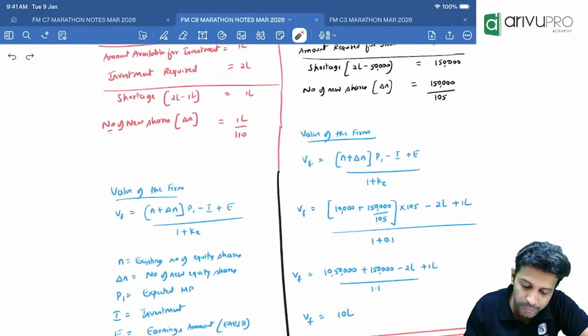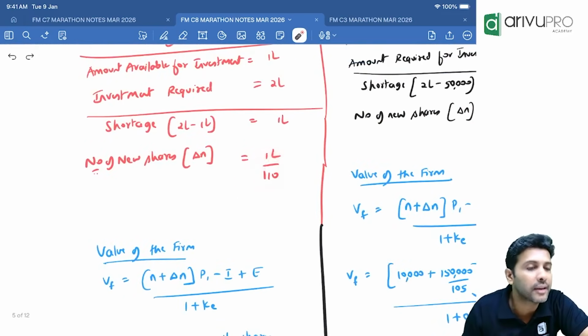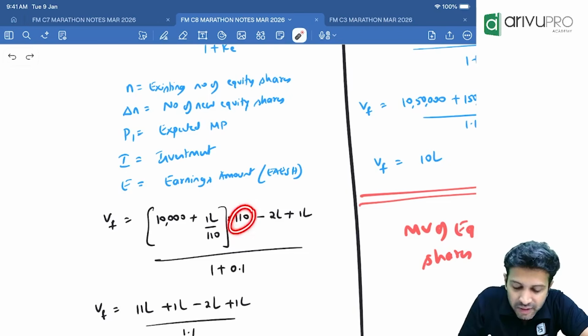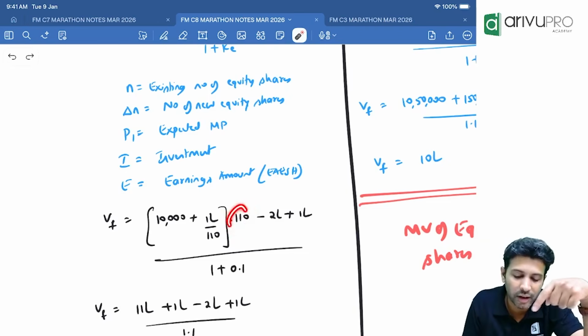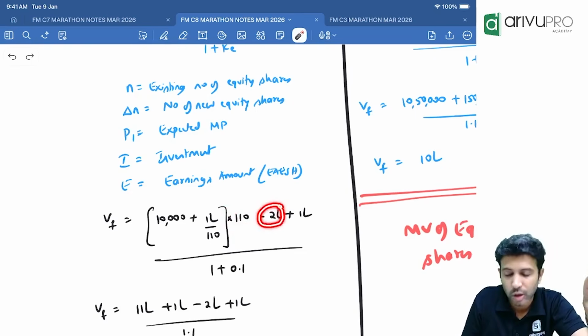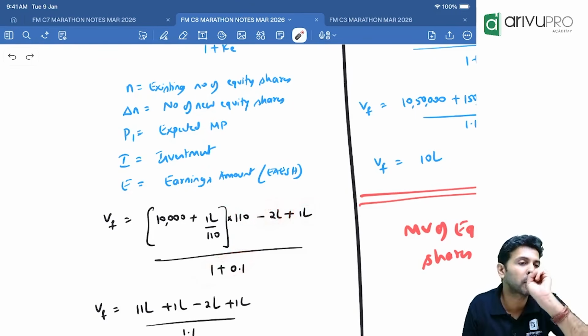10,000. Plus delta N. Delta N we just now got as 1 lakh divided by 110, multiplied by P1. P1 is how much? From working note number 1 we got 110. Minus investment. How much money do we need for investment? 2 lakh. Plus earnings. How much earnings do we have? 1 lakh. Whole thing divided by 1 plus cost of equity.